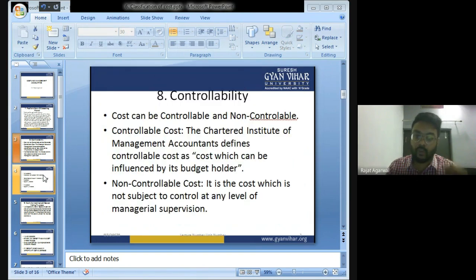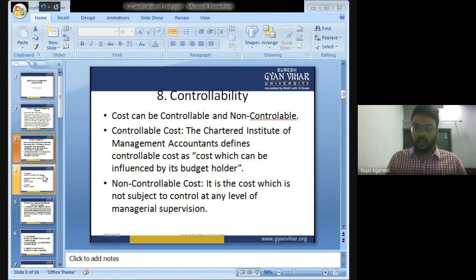What are non-controllable expenses? Those expenses which cannot be controlled by the management are known as non-controllable expenses. It is the cost which is not subject to control at any level of managerial supervision. All the expenses which cannot be controlled by the management are known as non-controllable cost. So please give some example.